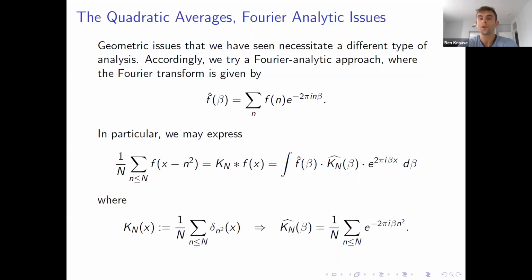And if we use inversion, we can write this as our Fourier transform multiplied by the Fourier transform of our averaging operator inverted. So the thinking is if we somehow really understand the Fourier transform of our averaging operator, maybe we can make sense of what's going on, even though the geometry of the situation doesn't really help us.